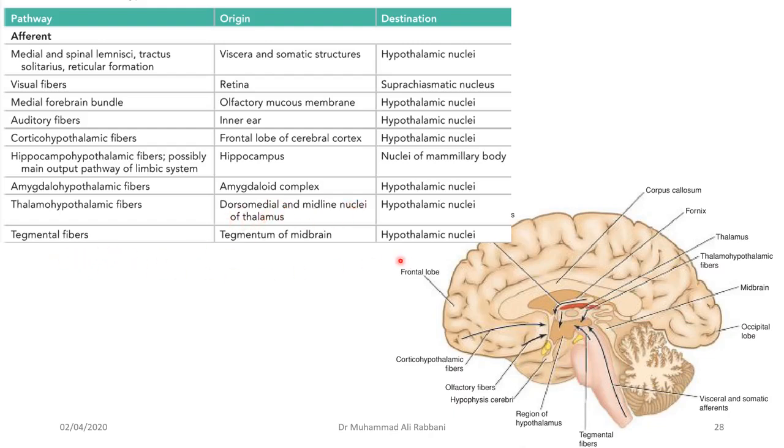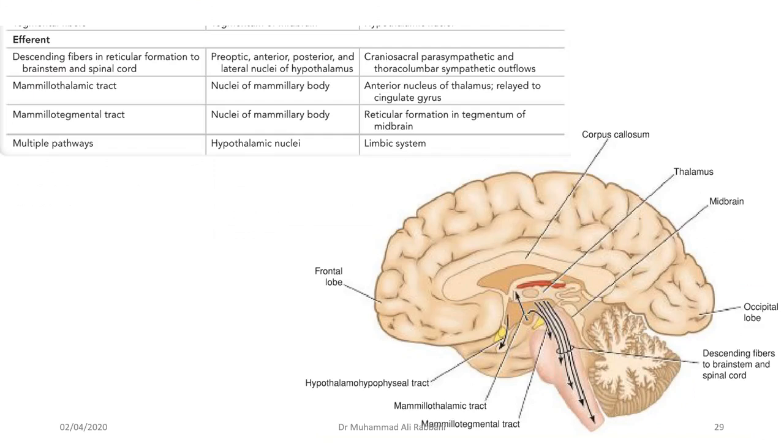And there are tegmental fibers, and they carry the information from the tegmentum of the midbrain to the hypothalamus. Then there are descending fibers in the reticular formation. These are the sympathetic and parasympathetic fibers. You saw that the anterior nuclei that were lowering the temperature were also parasympathetic, and the posterior nuclei that were raising the temperature were also sympathetic. So anterior with preoptic nucleus, these are parasympathetic, and posterior with lateral nuclei of the hypothalamus, they are sympathetic. They go down to the respective place.